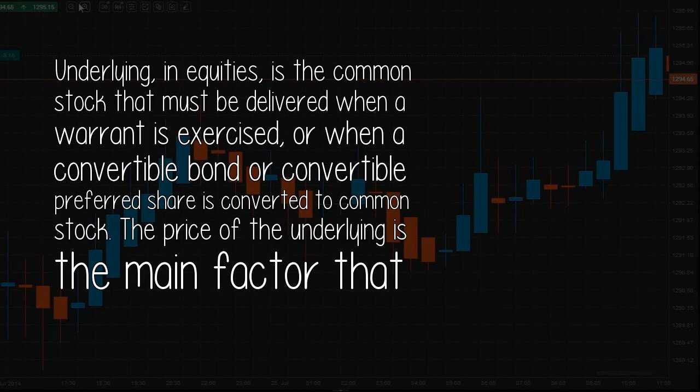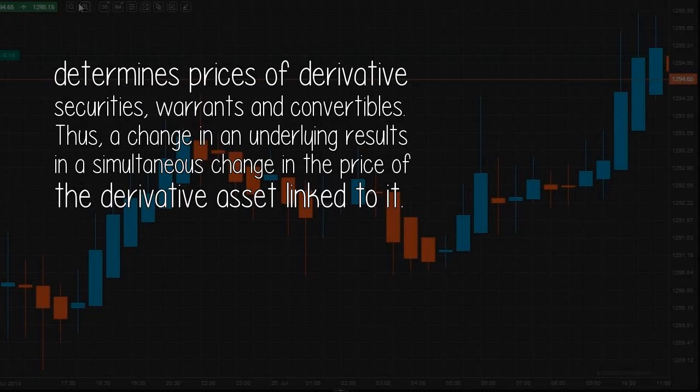Underlying, in equities, is the common stock that must be delivered when a warrant is exercised, or when a convertible bond or convertible preferred share is converted to common stock. The price of the underlying is the main factor that determines prices of derivative securities, warrants and convertibles. Thus, a change in an underlying results in a simultaneous change in the price of the derivative asset linked to it.